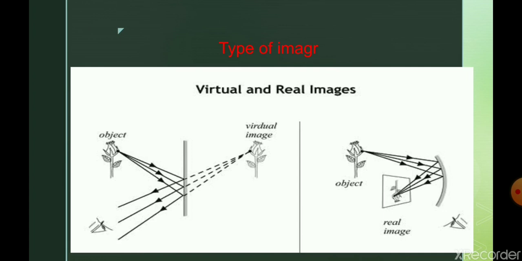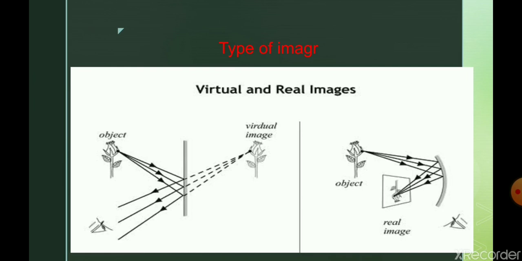But in the left hand side image you can see that the light rays from the object after suffering reflection from the plane mirror reach our eye, but here the light rays do not actually meet. It appears that the light rays are coming from the back side of the mirror. That is, it seems that the light rays meet at the back side of the mirror. So the point where the light rays seem to meet, at the back side of the plane mirror, is called the virtual image of the original object.